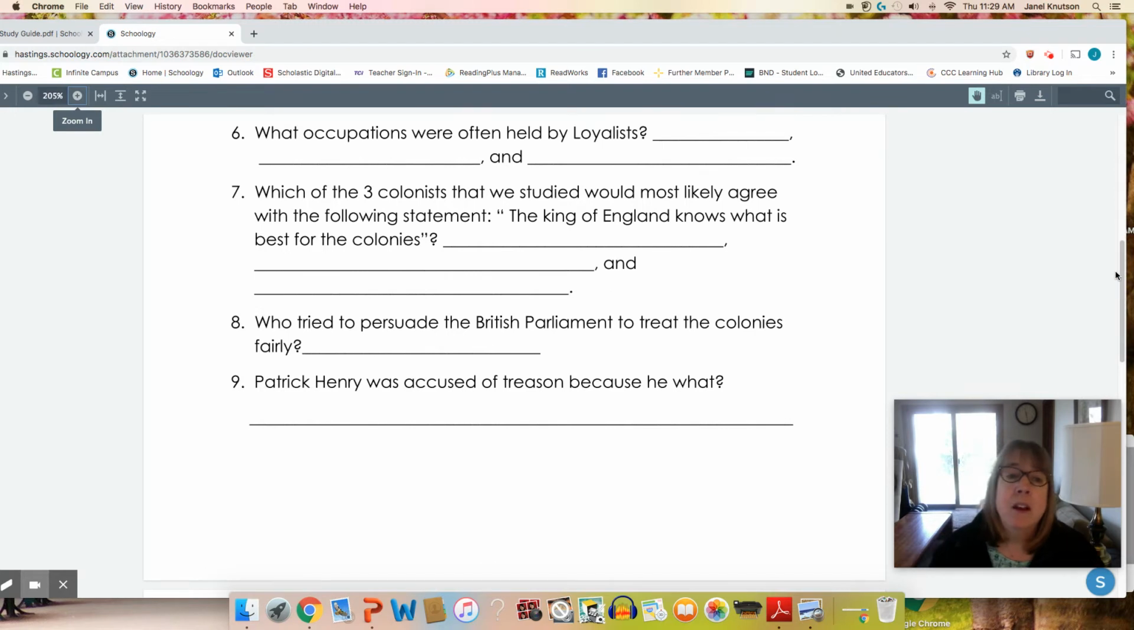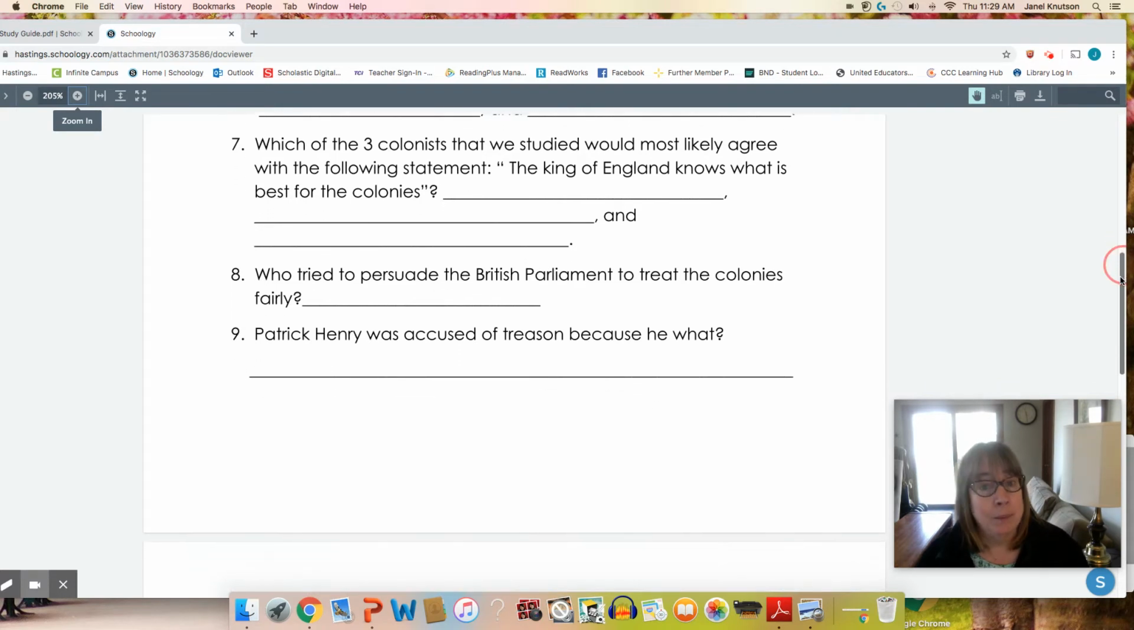Number 6, what occupations were often held by loyalists? Often it was governors, rich landowners, and religious leaders. You can see why they'd want to stay loyal with jobs like that. They might lose those if they weren't loyalists.